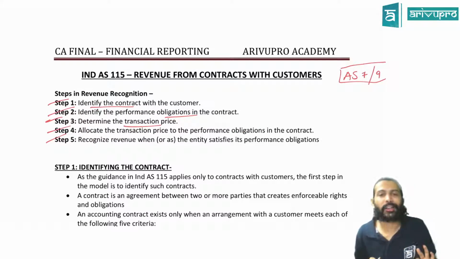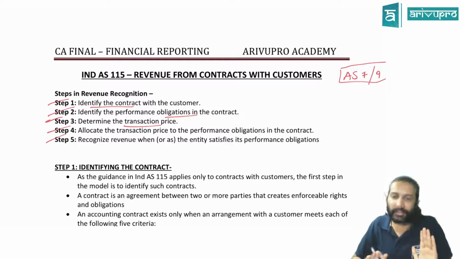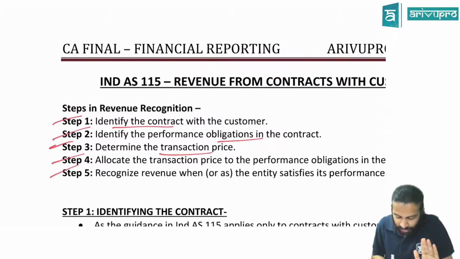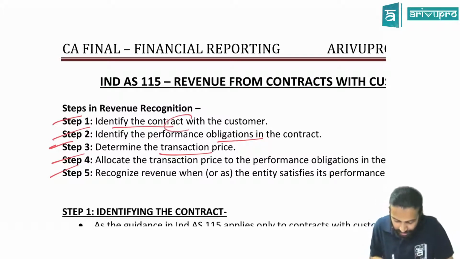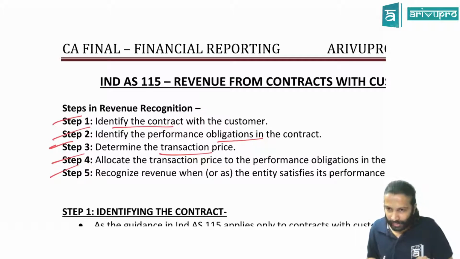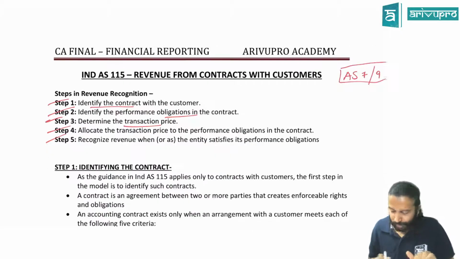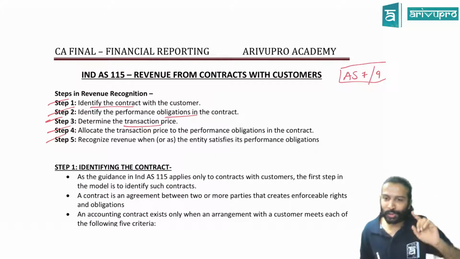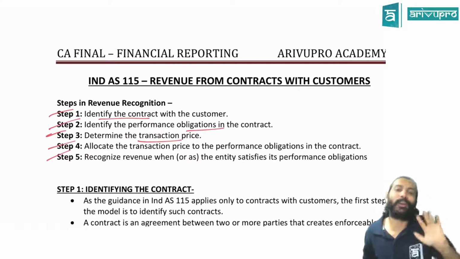So for this particular standard, my suggestion is that whatever I'm saying, restrict your thinking only to that. When I'm talking about step 1, don't worry about journal entries. Because if you ask me a journal entry query in step 1, I'll have to answer with step 5. For that, I have to incorporate steps 2, 3, and 4 too. But you don't know what steps 2, 3, 4 say yet, so it will lead to confusion.